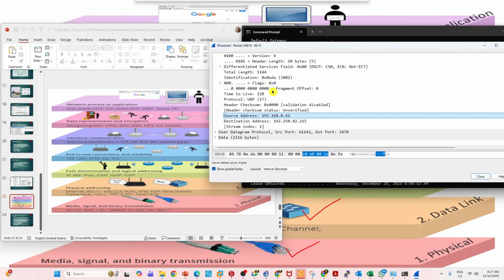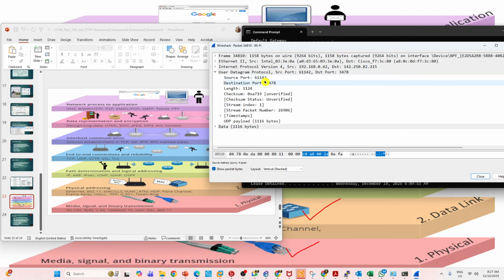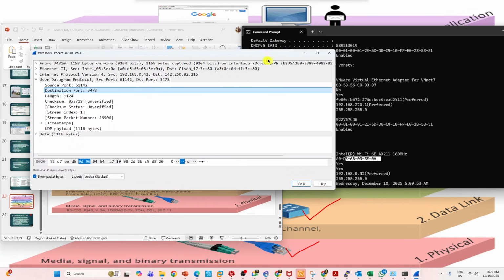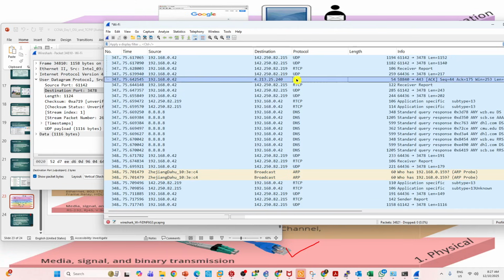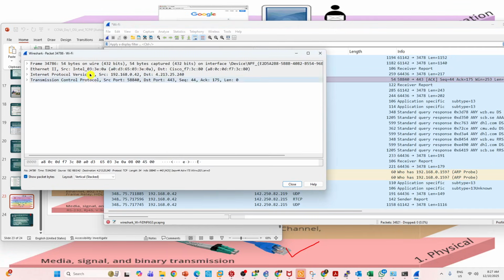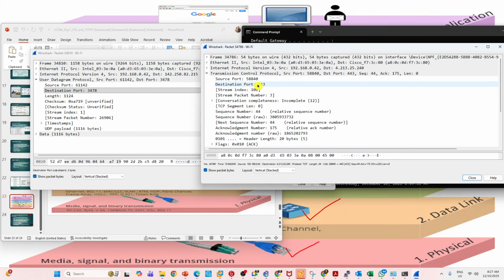On top of that, which layer will you see? The transport layer. In the transport layer, what are the two important fields? Source port and destination port. Also I want to show you one more thing here: TCP. I'm connecting to a website, right? The website is connected with HTTPS. What is the HTTPS port number? 443. You see here, the destination port, it is TCP.